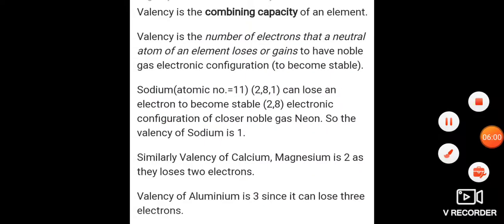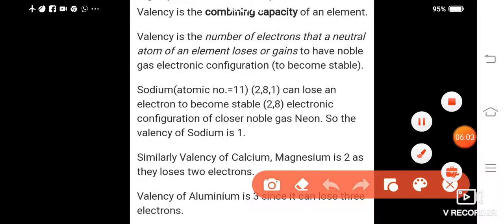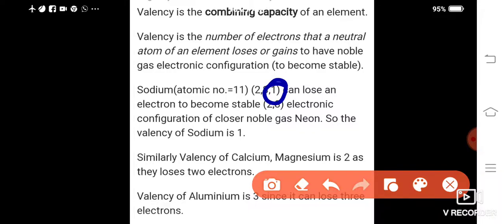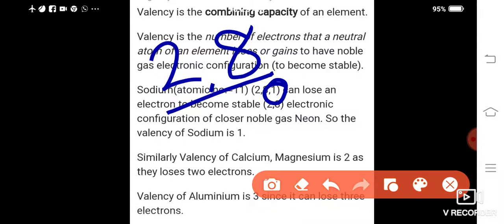But taking 7 electrons will not be easy. If it gives away this 1 electron, then sodium will attain the stable electronic configuration 2 and 8. This is closer to noble gas neon, whose electronic configuration is 2, 8. Then it will become stable, and the valency of sodium is 1.